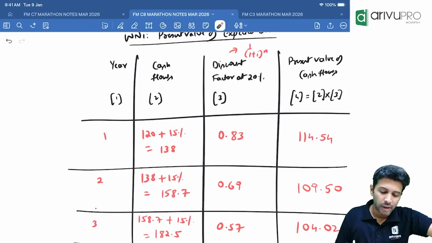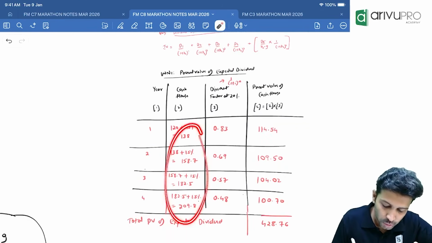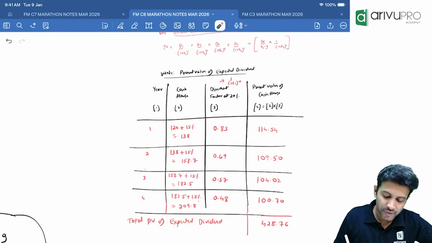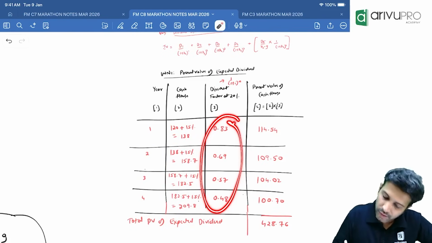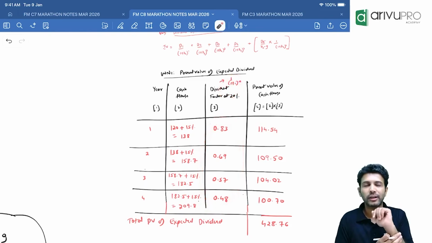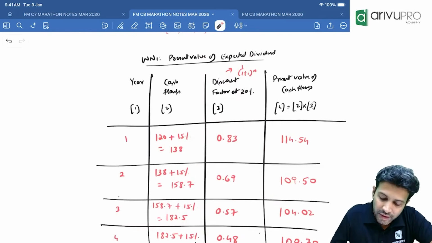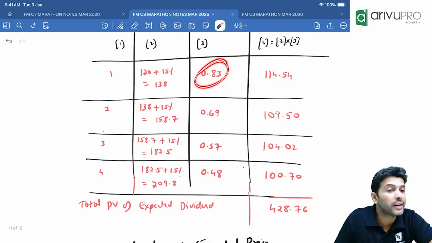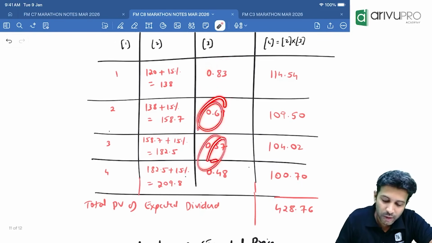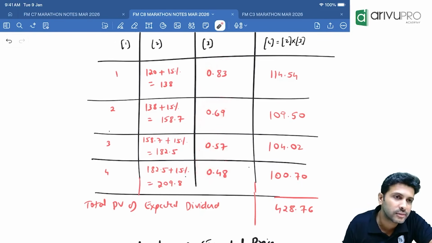Which is given as how much? 20%. Sir, are the discounts for all years the same or different? If it is different, can we use PVAF or PVIF only? PVIF. At 20%, give me the discount factor for each year. 1 divided by 1.2. I have taken 2 decimals. 0.83. Again, keep pressing the equals button. You will get the discount factor.